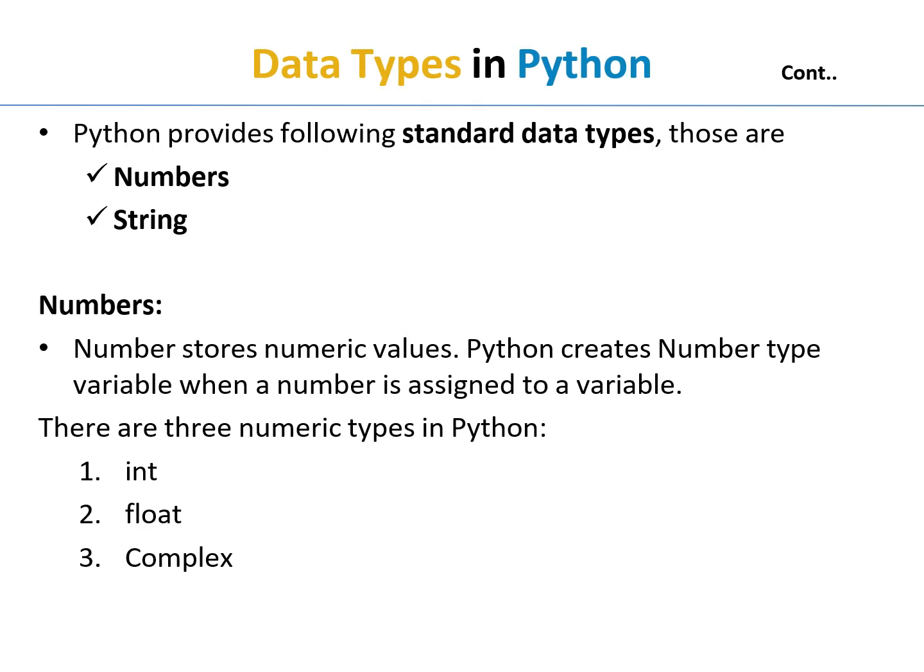Python provides the following standard data types. Those are numbers and strings. A number stores numeric values. Python creates a number type variable when a number is assigned to a variable. There are three numeric types in Python. The first one is int, the second one is float, and the third one is complex.